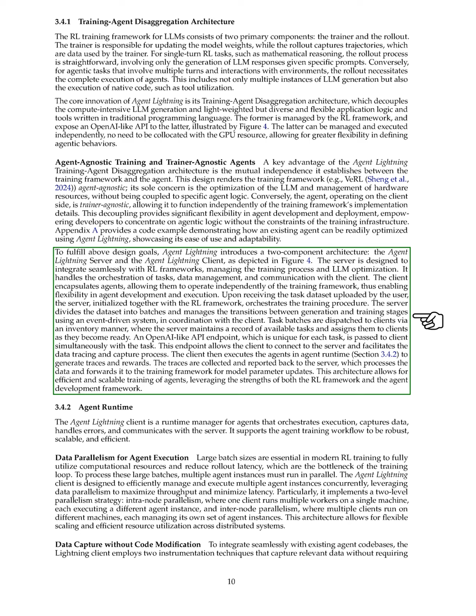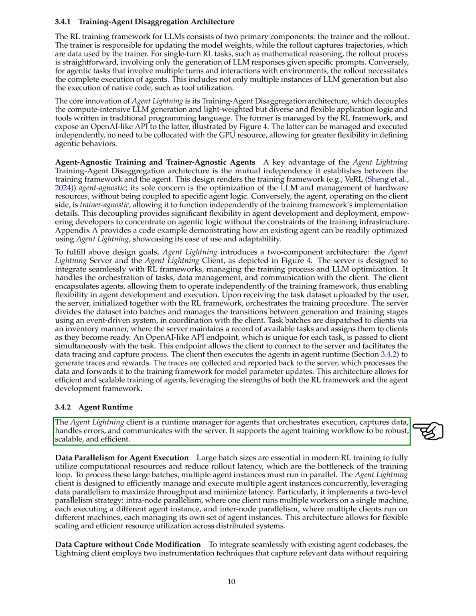This architecture supports efficient and scalable agent training by leveraging the strengths of both the RL and agent development frameworks. Finally, we describe the agent runtime. The Agent Lightning client acts as a runtime manager for agents, coordinating execution, capturing data, handling errors, and communicating with the server. It ensures that the agent training workflow is robust, scalable, and efficient.